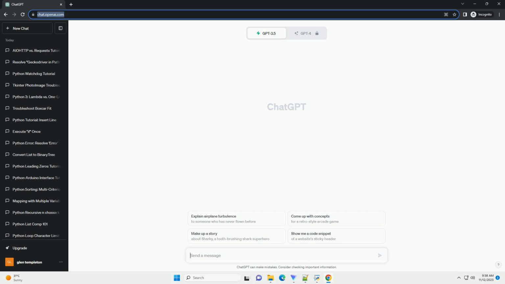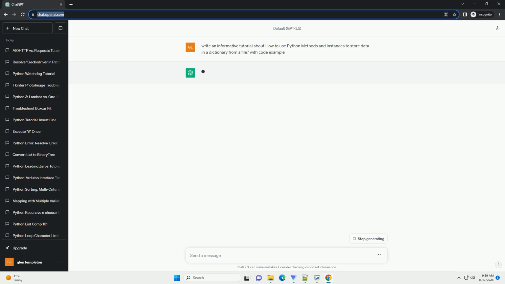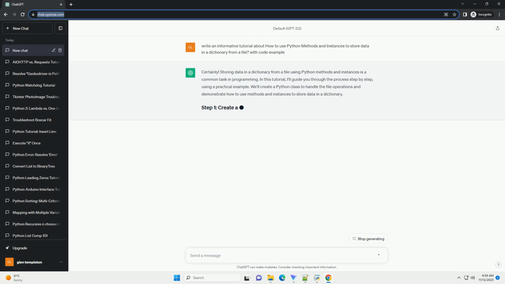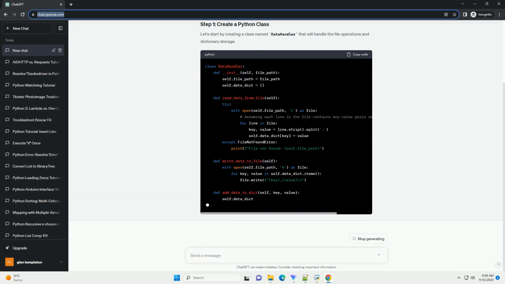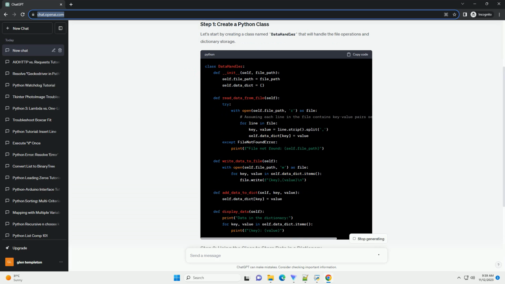Certainly. Storing data in a dictionary from a file using Python methods and instances is a common task in programming. In this tutorial, I'll guide you through the process step by step, using a practical example. We'll create a Python class to handle the file operations and demonstrate how to use methods and instances to store data in a dictionary. Let's start by creating a class named DataHandler that will handle the file operations and dictionary